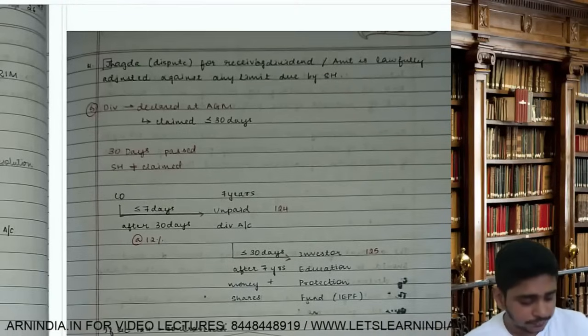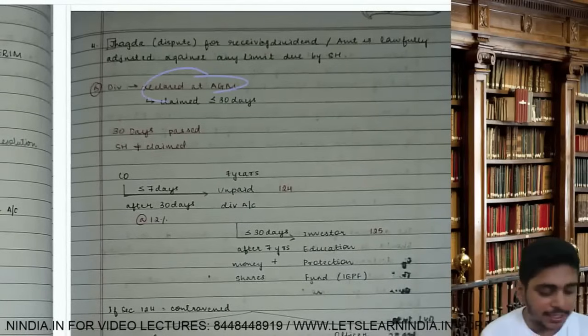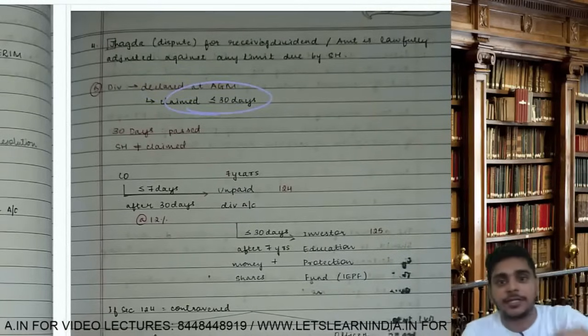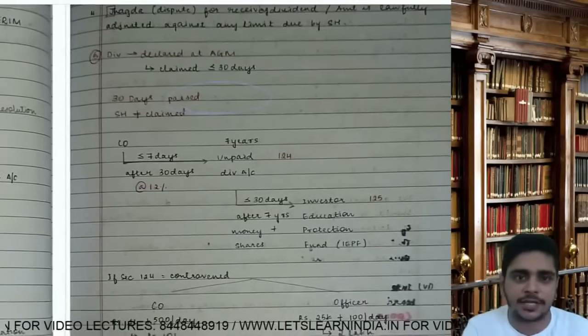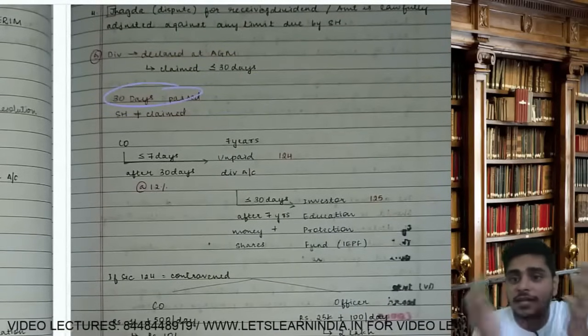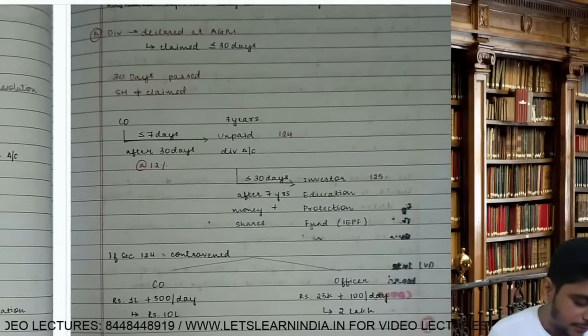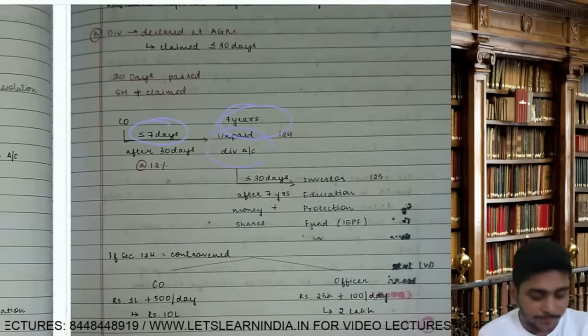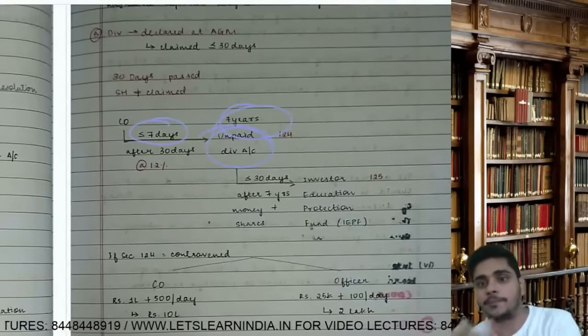Next, dividend is declared at AGM. It should be claimed within 30 days. If 30 days have passed and investor have not claimed it, company, you will transfer the amount within 7 days after 30 days to unpaid dividend account. Company will transfer the amount to unpaid dividend account.